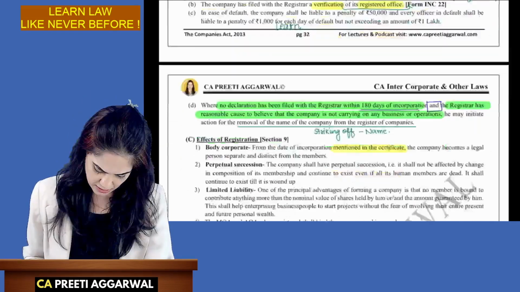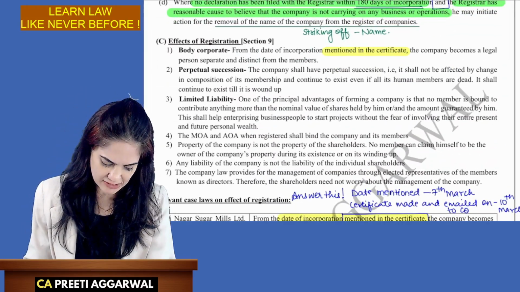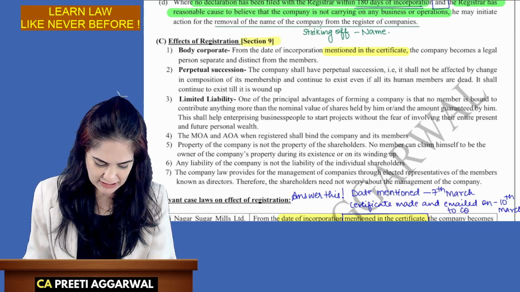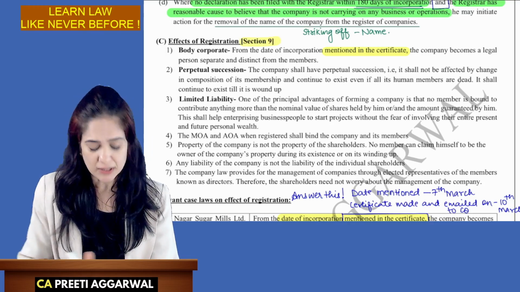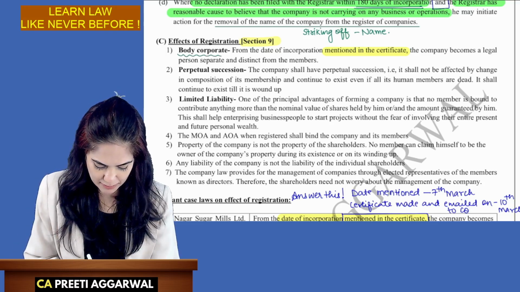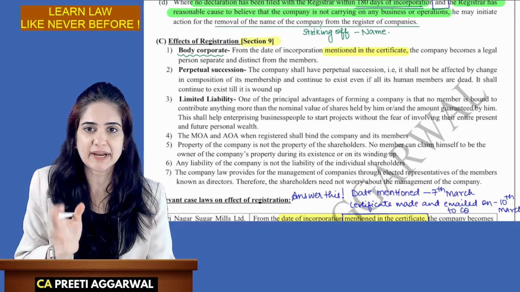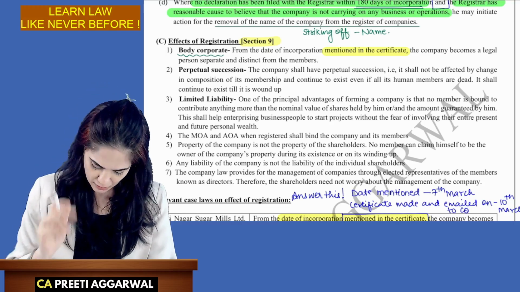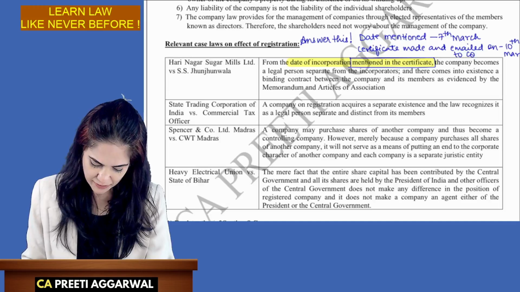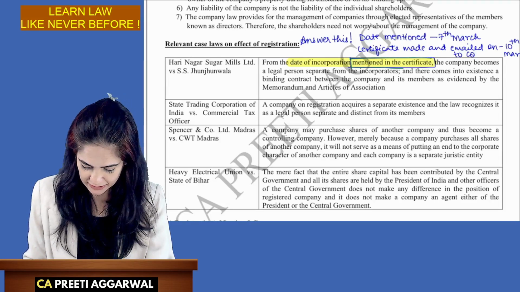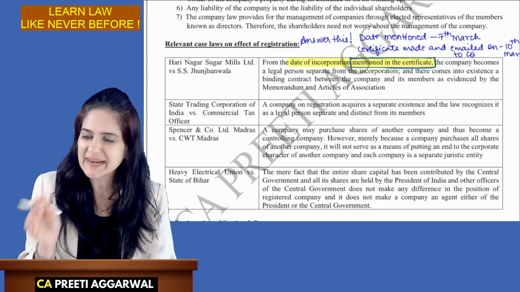Okay. Effect of registration, it's very simple. I don't think it will be asked in the exam. Section 9 says that once the company is incorporated, it is considered as a body corporate. So the company becomes a body corporate from the date mentioned in the certificate. Now, the company comes into existence from the date mentioned in the certificate and not from the date the certificate is mailed and emailed to you.